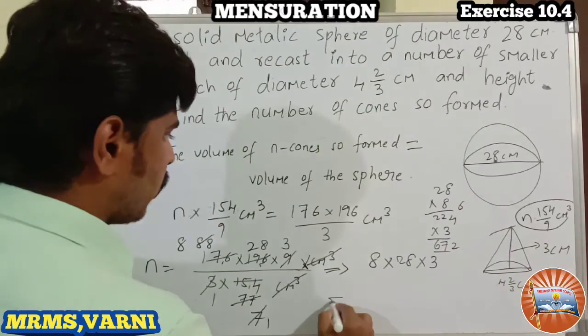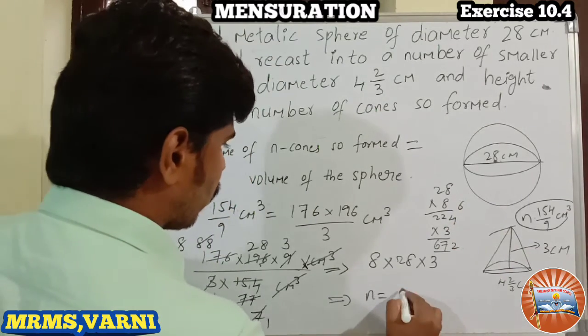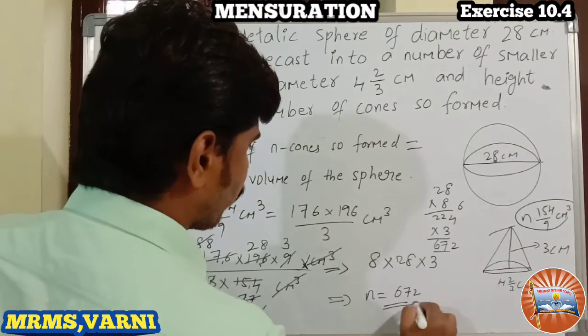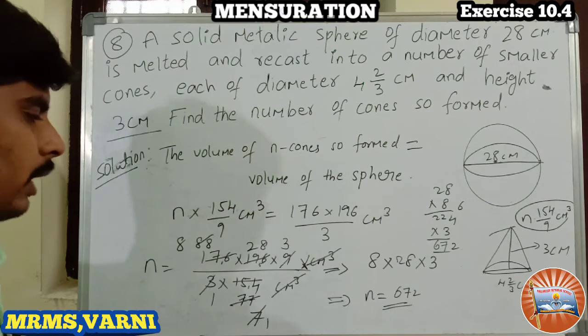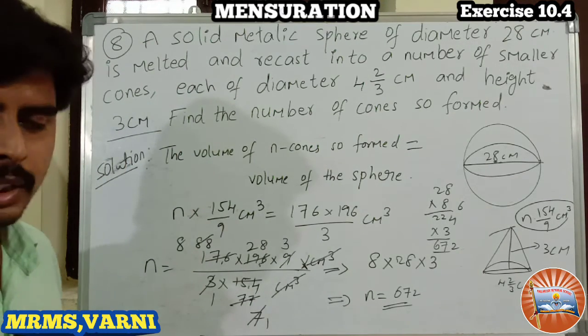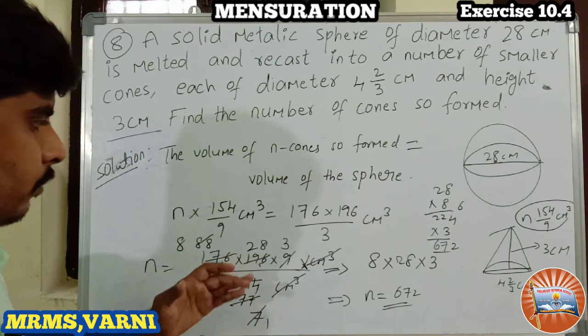Okay, right. So n is equals to 672. What is n here? Number of cones we considered in the earlier. Number of cones is n. Okay, is it clear?